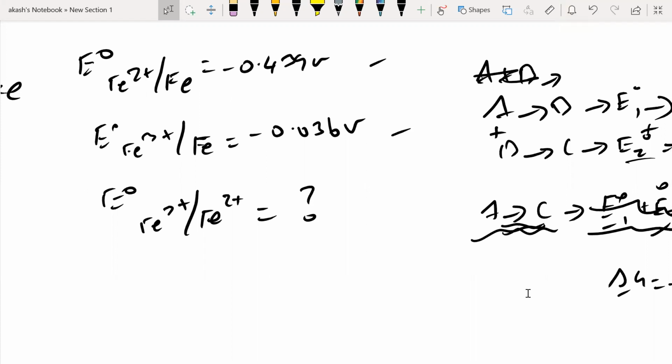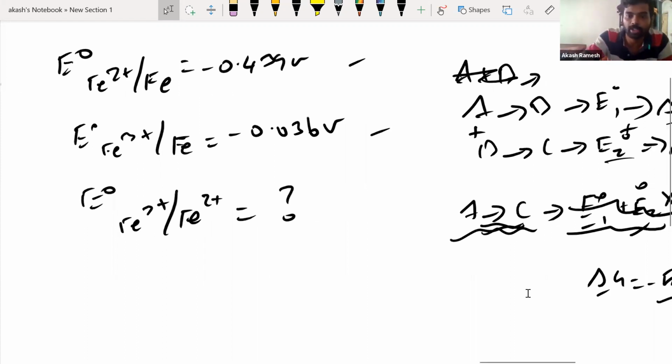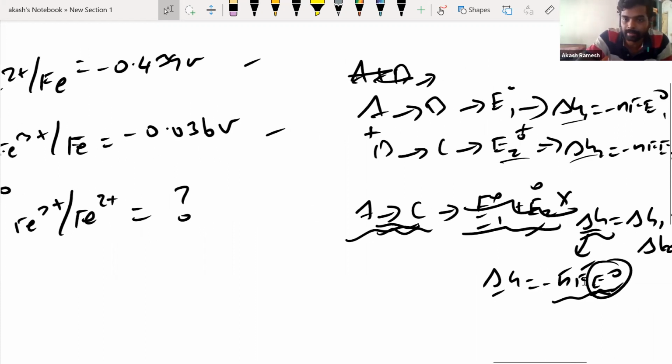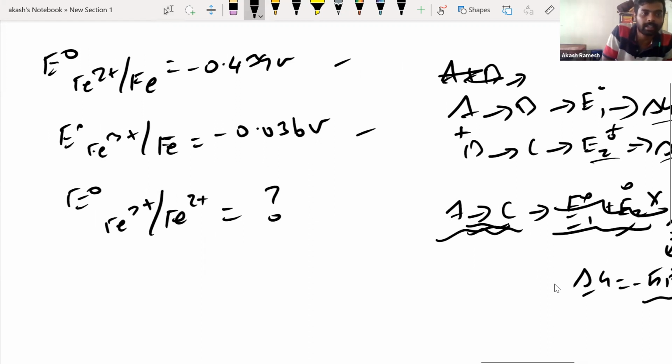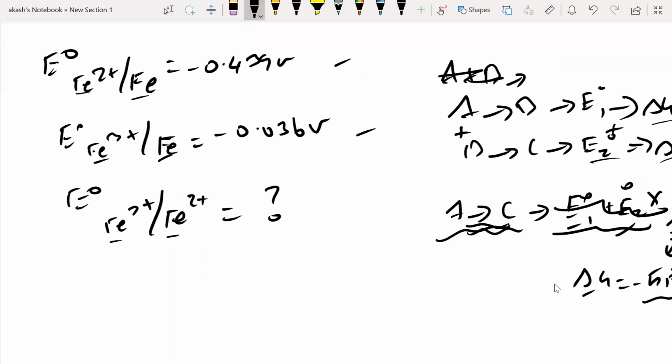Can you explain the equation, sir? What is the last E naught equation? You are talking about this one? No, sir, the question. Oh, the question. Basically, this is a reduction potential from Fe2 plus to Fe. This is Fe3 plus to Fe. This is Fe3 plus to Fe2 plus. Okay, sir.